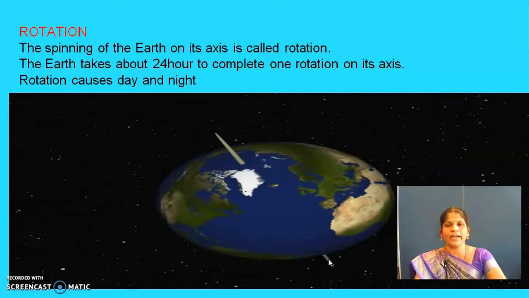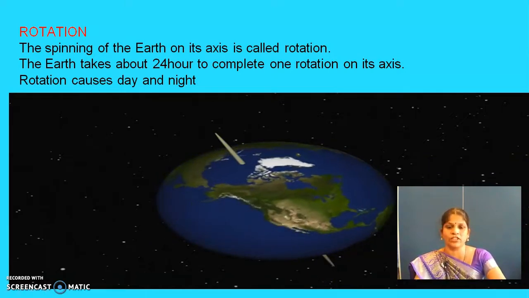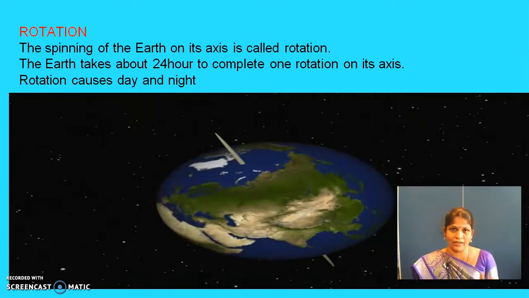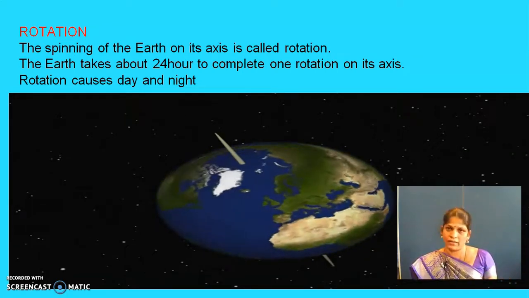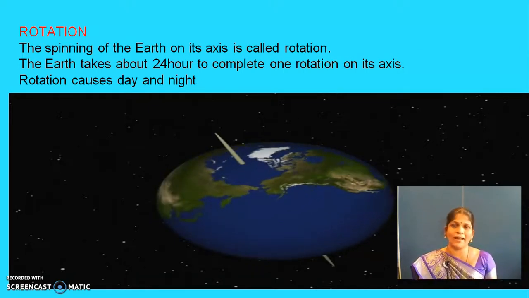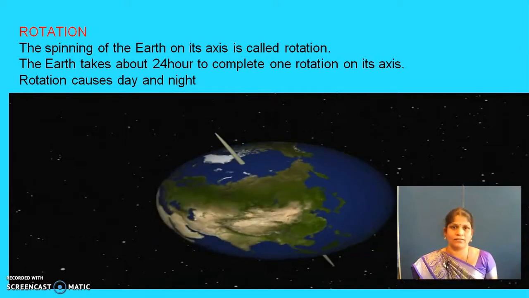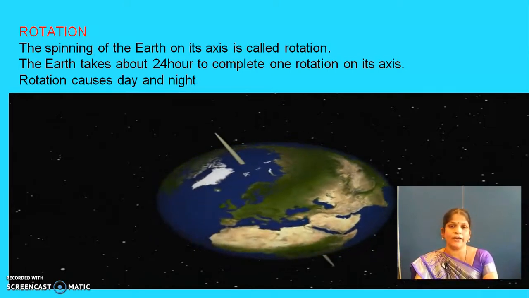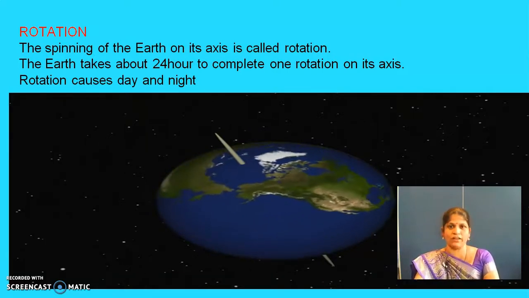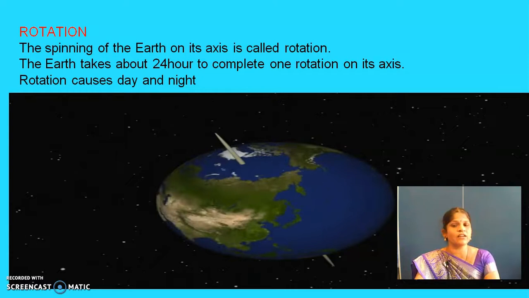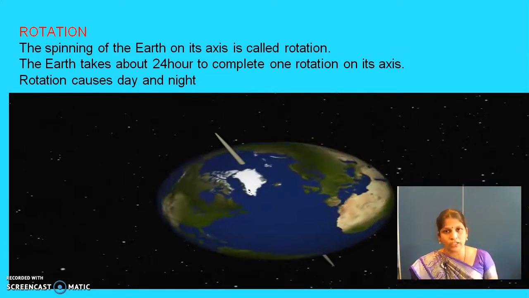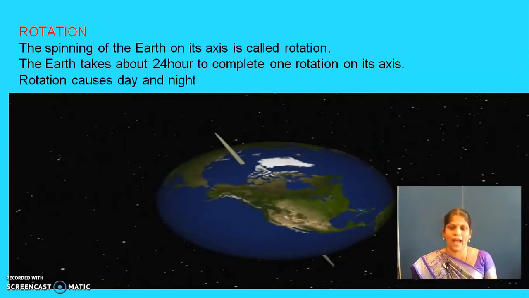Okay, then what is the effect of the rotation? See, if we do one action, surely we will get a result. Whether it is a good action, we will get a good result. Whether it is a bad action, we will get a bad result. Here also, our earth's action is rotation. For every action we need a result. Here rotation causes day and night. Due to the rotation only we have day and night.